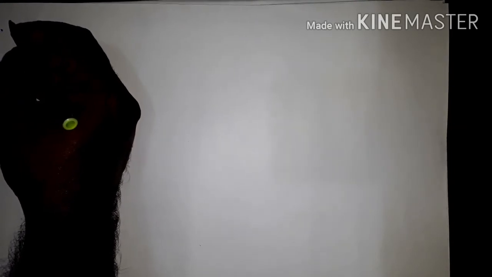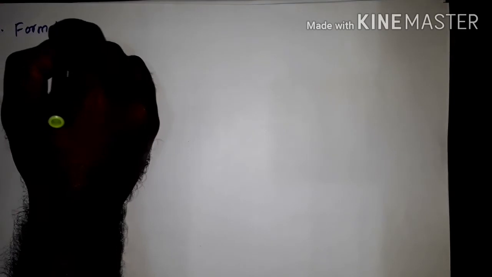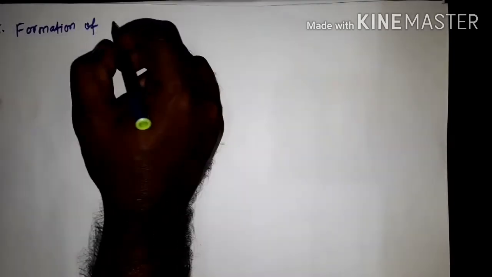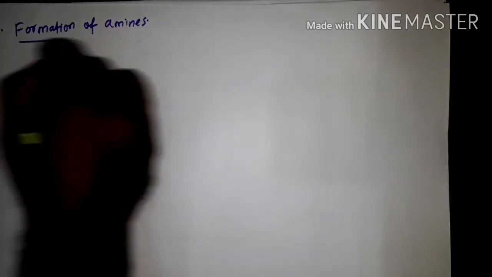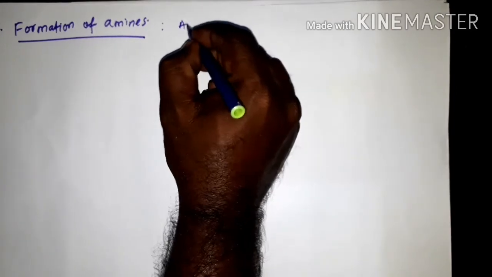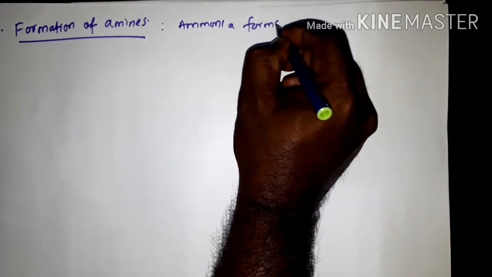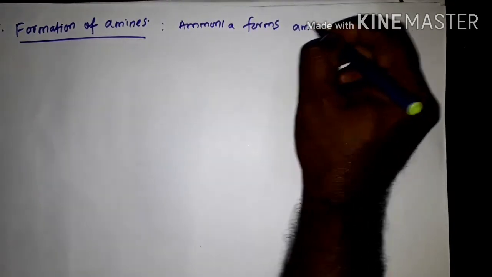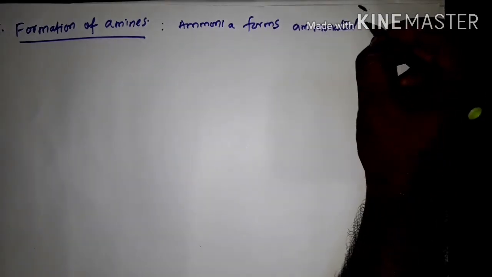So now the formation of amines. This is the 8th chemical property. Ammonia forms ammonated compounds.